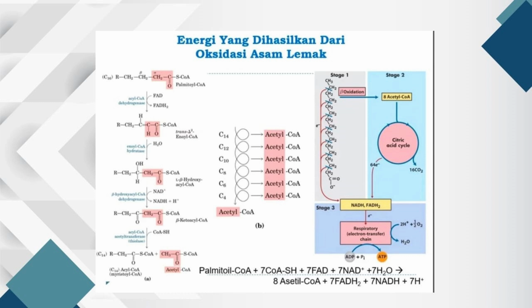The fourth stage is cleavage, assisted by the enzyme thiolase. The bond between C2 and C3 is cut, which produces an acetyl CoA group consisting of two carbons and a fatty acyl CoA. The total number of carbon atoms has been reduced by two, as explained before.